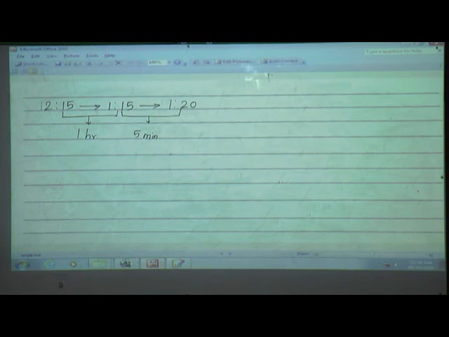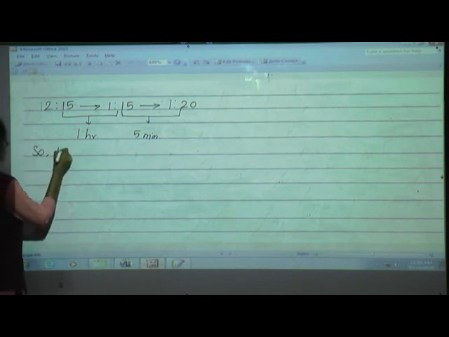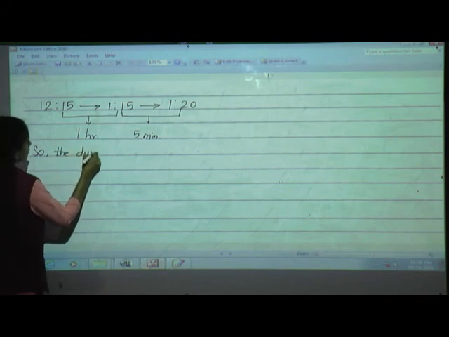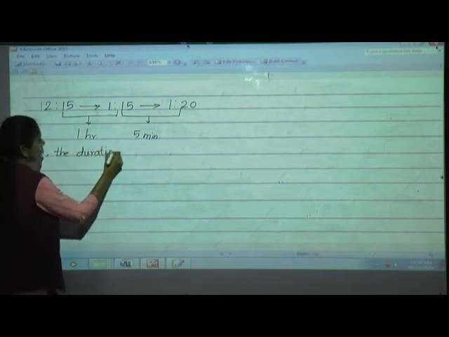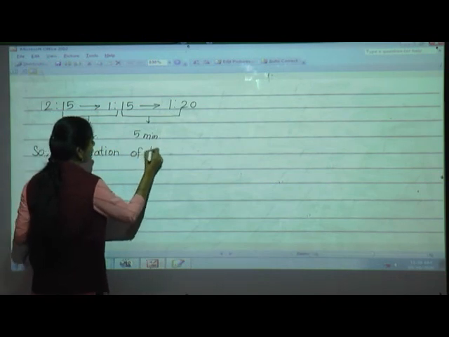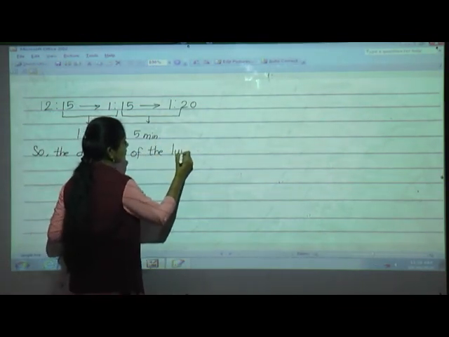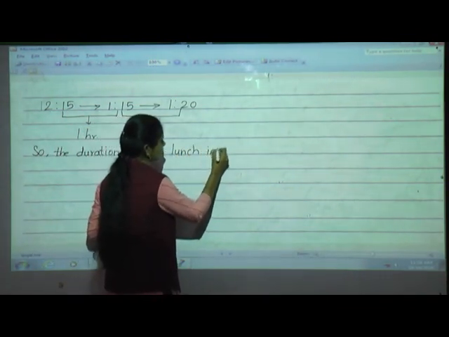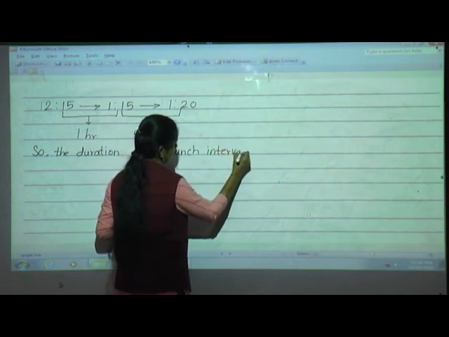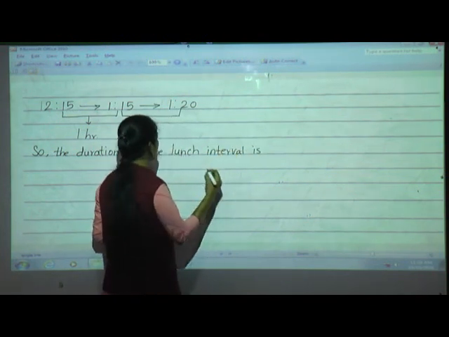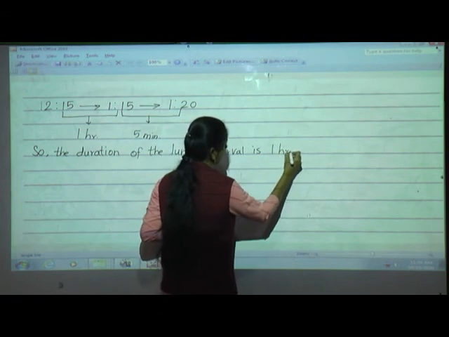So here we'll write, the duration of the lunch interval is 1 hour and 5 minutes.